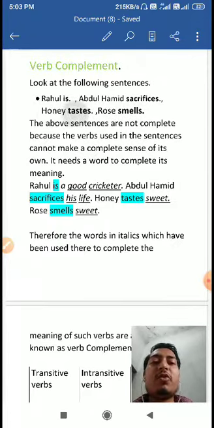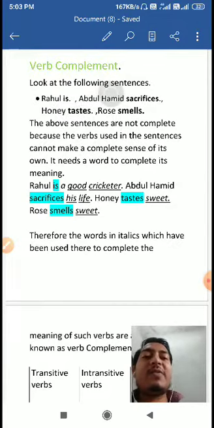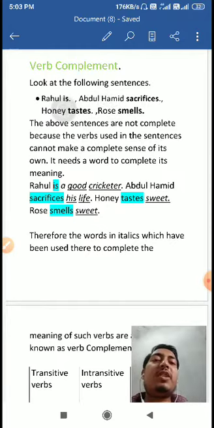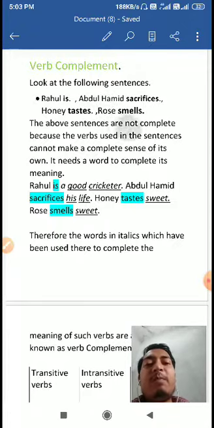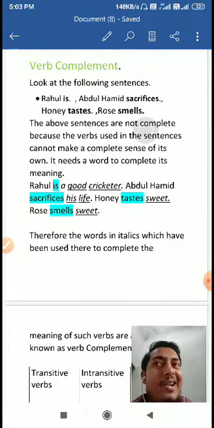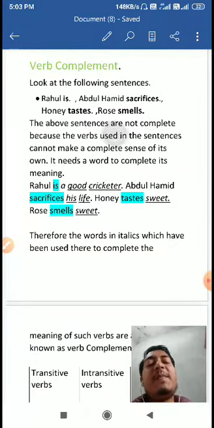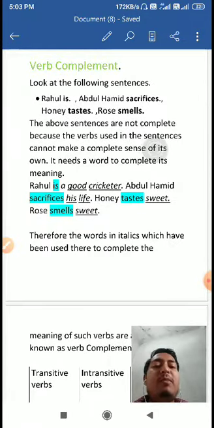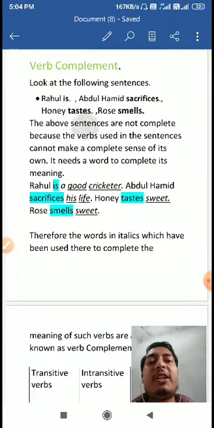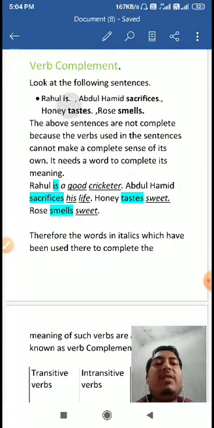As you know, after these words you would have to add something, because if you did not add anything after that, the sentence would not be complete. These verbs, am, is, are, cannot complete their meaning on their own. They need an additional word to complete their meaning. And the word that we use to complete their meaning will be known as the complement to these verbs.